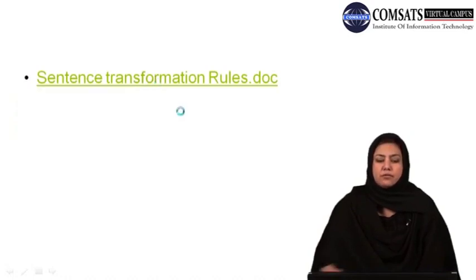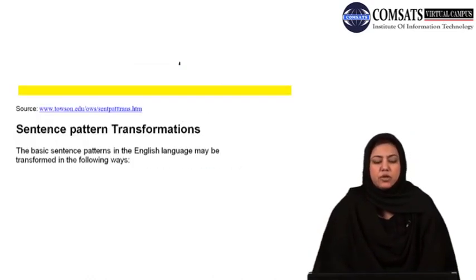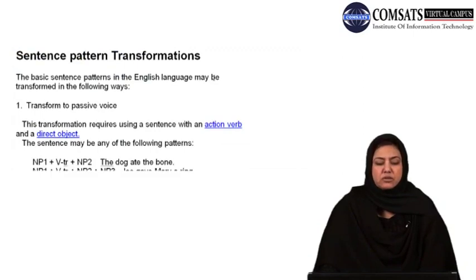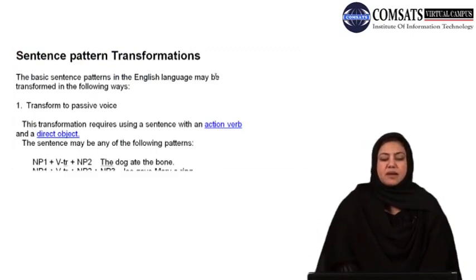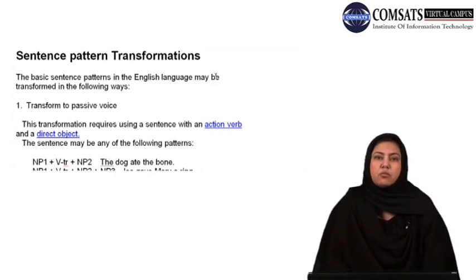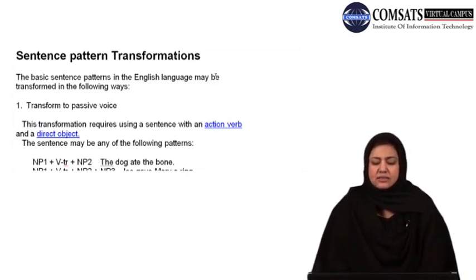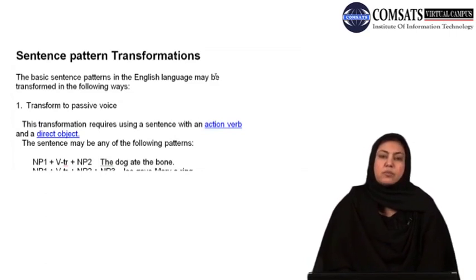Well, here we have a set of rules that I'm going to share with you regarding the basic rules of sentence pattern transformations. The basic sentence patterns in the English language may be transformed in the following ways. Number one, transforming the active voice into passive voice. Well, this transformation requires using a sentence with an action verb and a direct object.